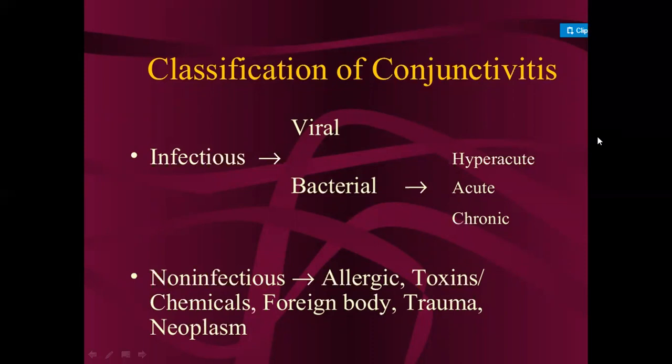The next is non-infectious. In this, the person may have allergic reactions, or toxic substances or chemicals affecting the eyes, or a foreign body entering the eyes, and infection developing in the conjunctiva. It can also occur because of trauma or neoplasm.